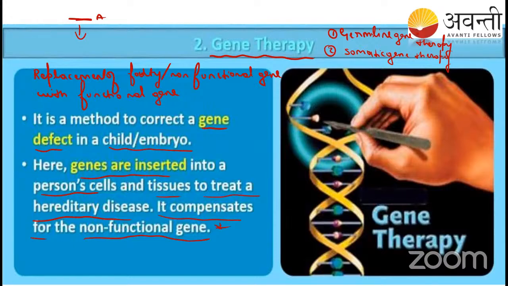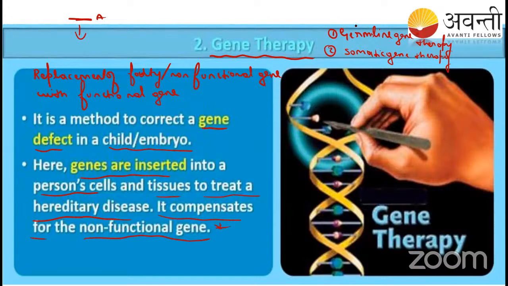Somatic gene therapy means all the cells in our body except the reproductive cells, the somatic cells, right? If we do any replacement of the gene in these cells, we call it somatic gene therapy. Skin cells or any organ cells come under somatic gene therapy.